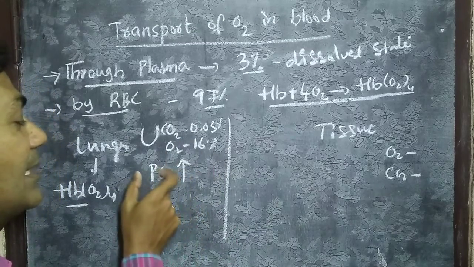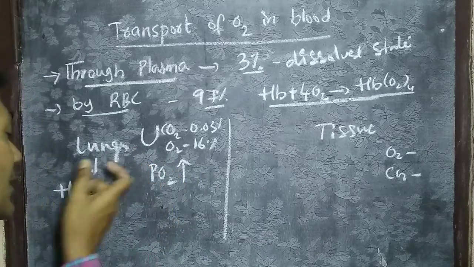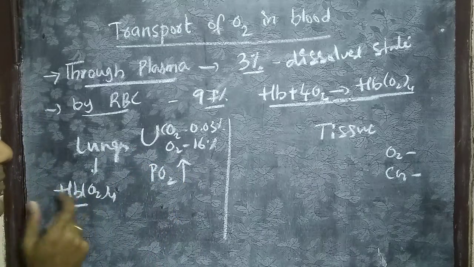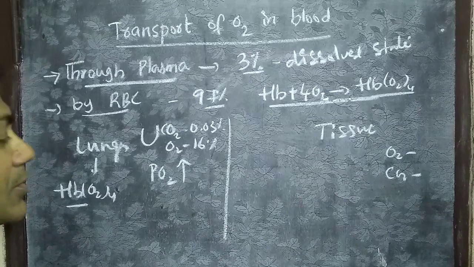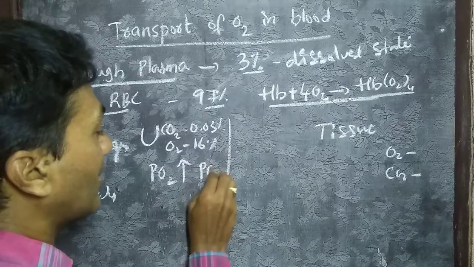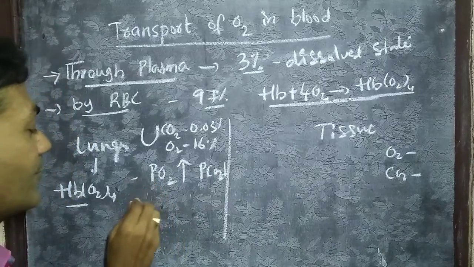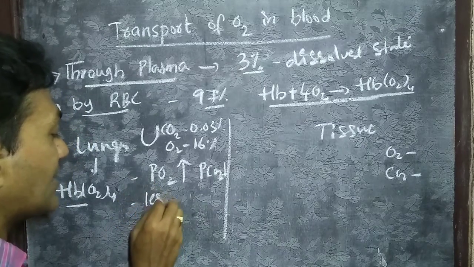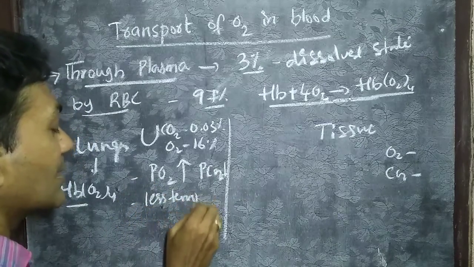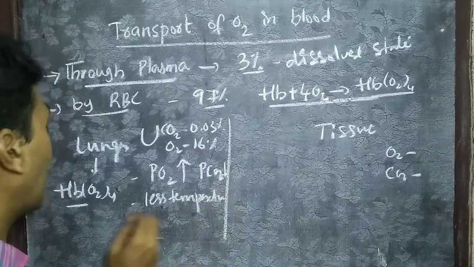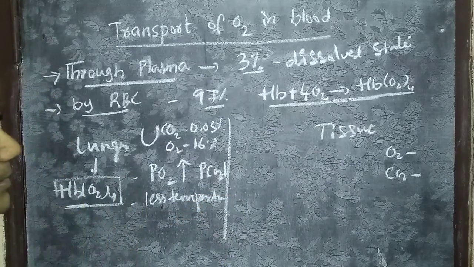So the pressure gradient of oxygen is more, so that the oxyhemoglobin complex will form at the lungs level. Comparatively, the partial pressure of carbon dioxide here is low. And apart from that, less temperature is required to form oxyhemoglobin. Here low temperature is created in the lungs.